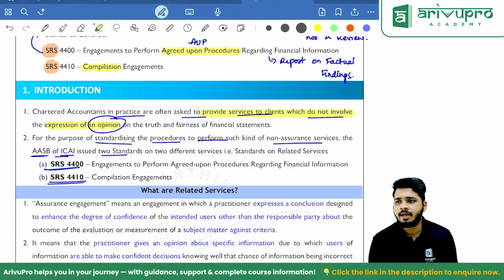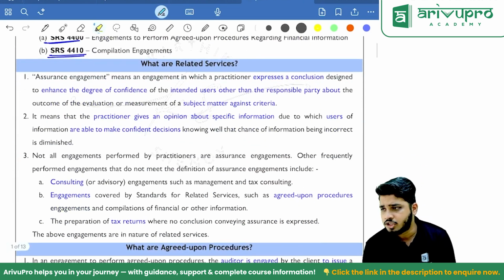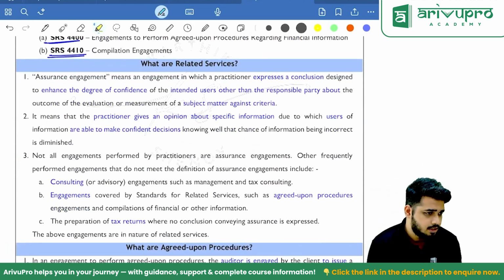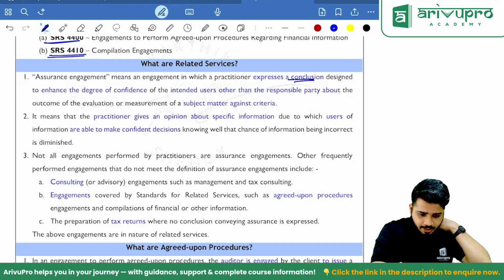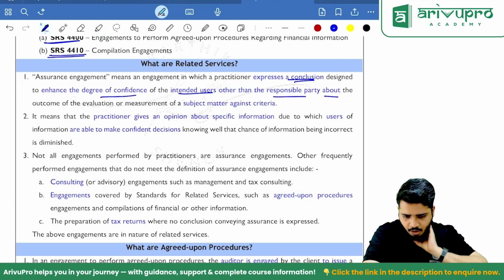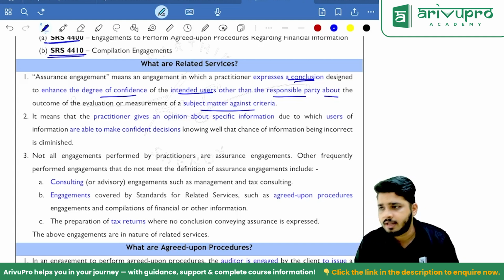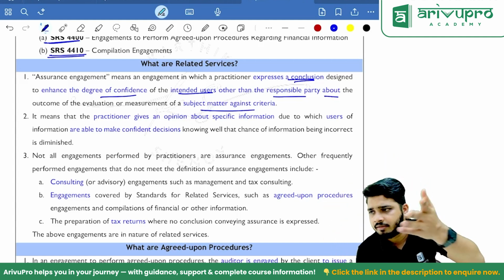Now, what do I mean by RS, related services, sir? For that, we need to understand what is assurance engagement. This is your entire concept. What is assurance engagement? It is an engagement in which a practitioner expresses a conclusion designed to enhance the degree of confidence of the intended users other than the responsible party about the subject matter against criteria. Chapter 1 in your CA Inter, this is the meaning. In the first chapter only they have given the meaning.